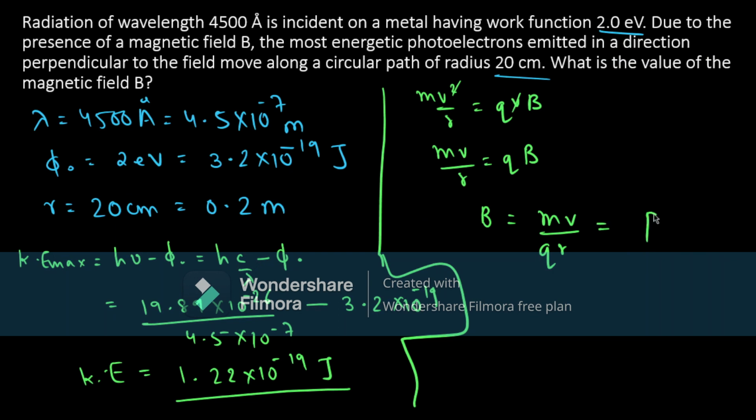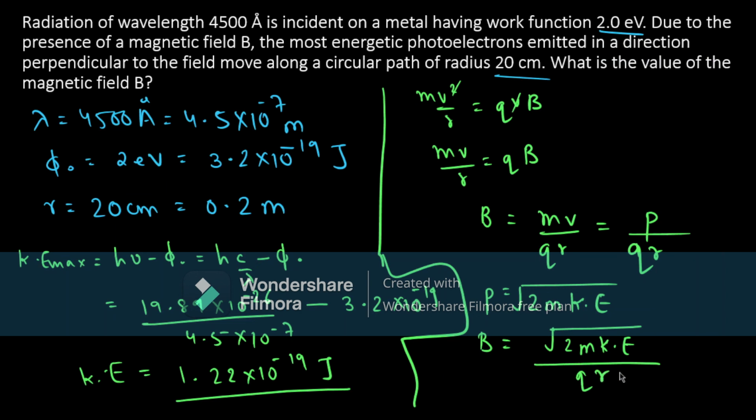So mv can be written as momentum. We know momentum in terms of kinetic energy is given as root of 2m KE. So solving this, our magnetic field is root of 2m KE by qr.